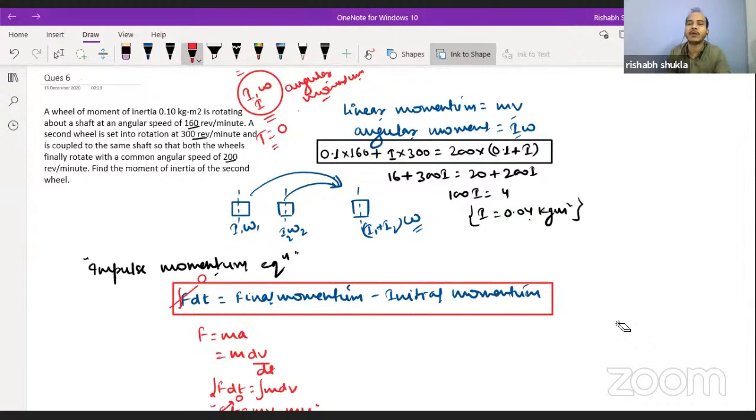So from the language of the question only, you can understand what concept they are asking for, and if they haven't mentioned anything regarding torque, then you can understand that here the angular momentum will remain conserved.